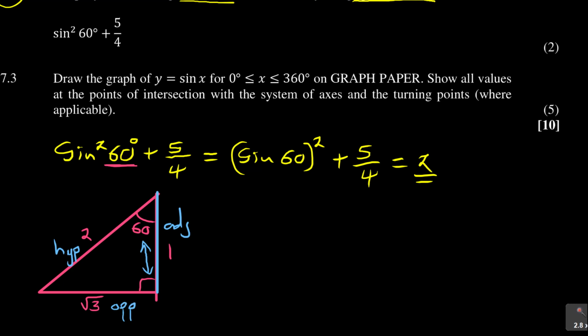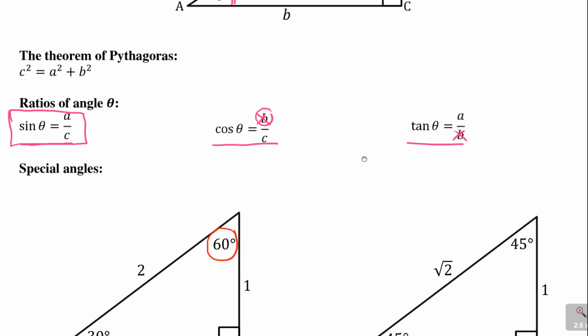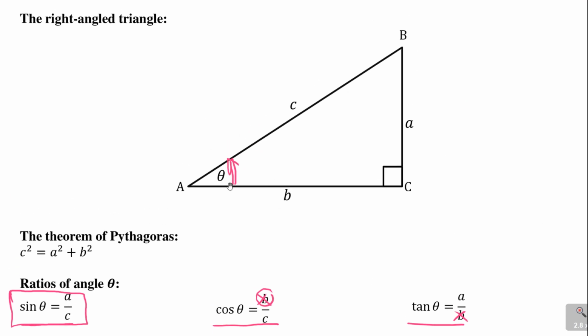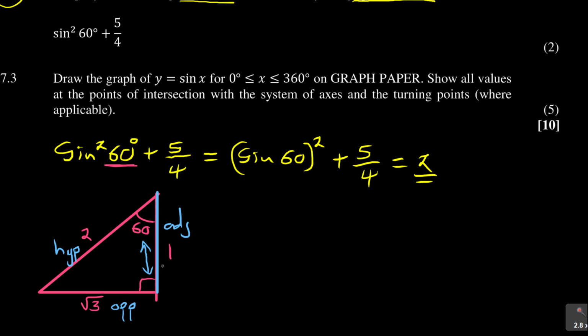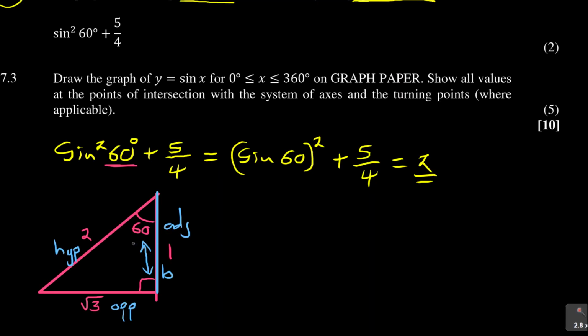You can use that, or you can use what you're given here in terms of your sides. Remember, wherever you have the line of interest, the line where the 90 degrees and the angle are, we call it B. So this line is my B, and the longest side is my C, and the other one becomes my A. Are you seeing that? Then you look at what the question says.